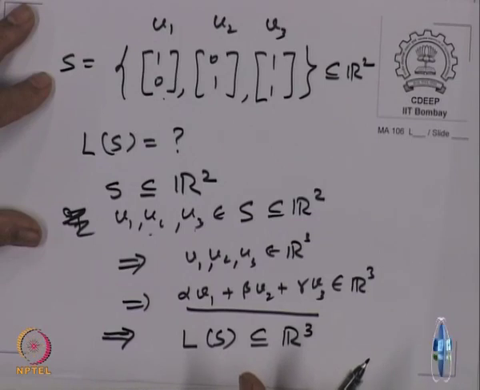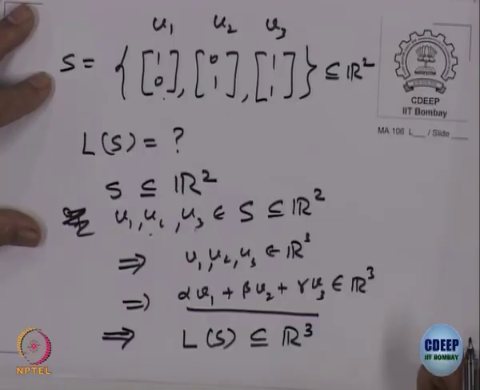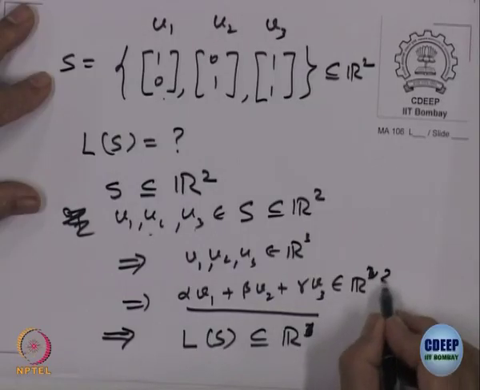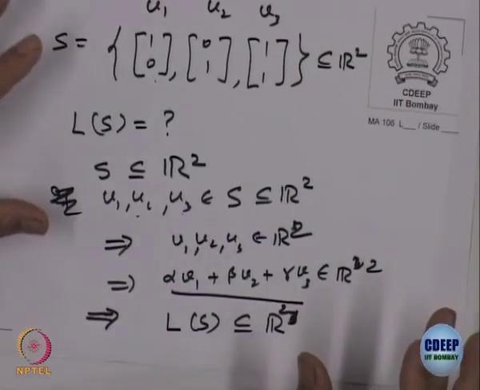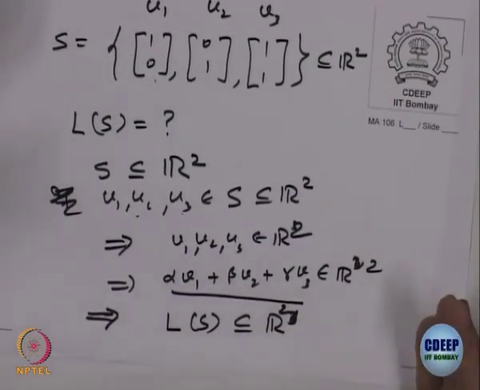L of S is a subset of R 3. You can't go outside R 3; you will be inside R 3 only. Everything is in R 2. A linear combination of adding 2 vectors will again be in R 2, so you will stay in R 2. So, L of S is a subset of R 2, right. We want to know, can we say something more about it?